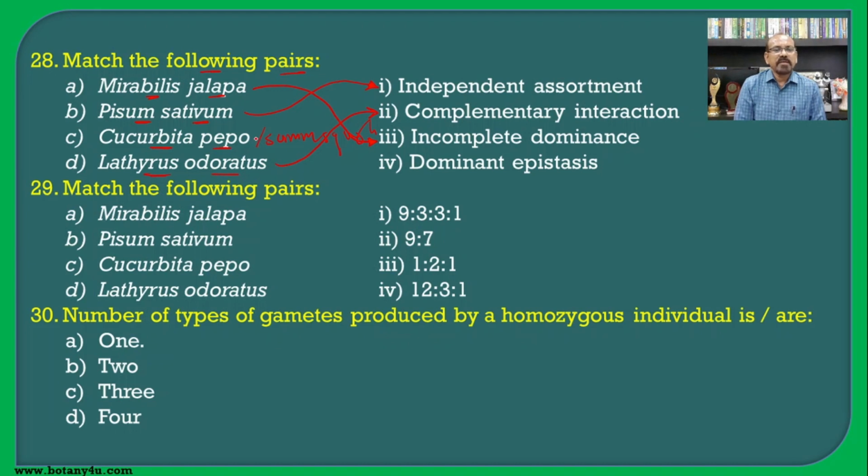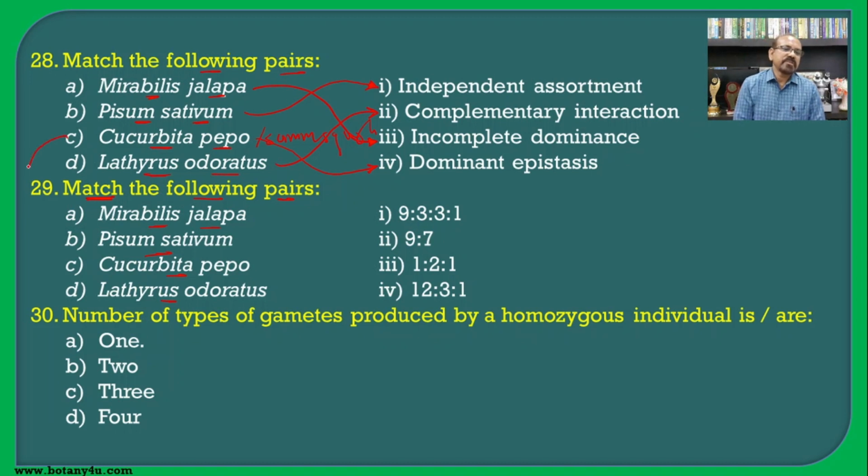Then the Cucurbita pepo, that is the fruit color, is taken as an example in the dominant epistasis. The next question is: match the following pairs again. That is Mirabilis jalapa, Pisum sativum, Cucurbita pepo and Lathyrus odoratus.